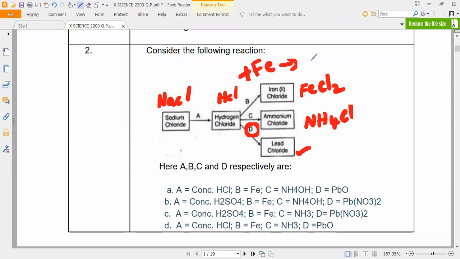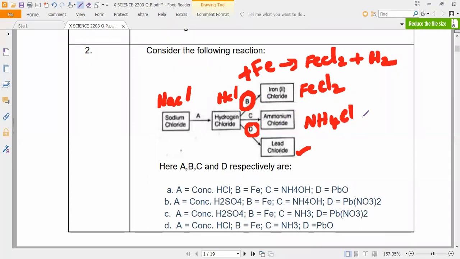Iron is more reactive than hydrogen, so what do we get? FeCl2 plus hydrogen gas. Is it yes or no, guys? Yes, sir. What is B? Fe, iron. Confirm. B is Fe only.